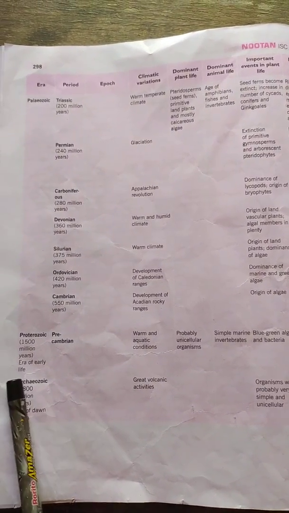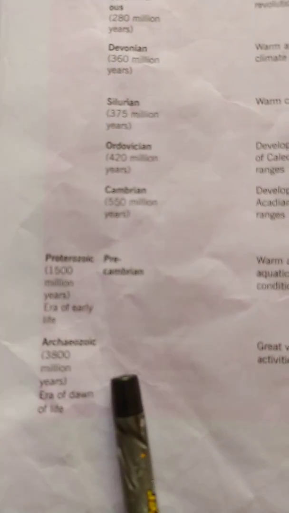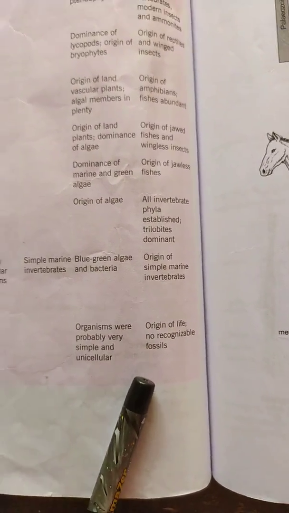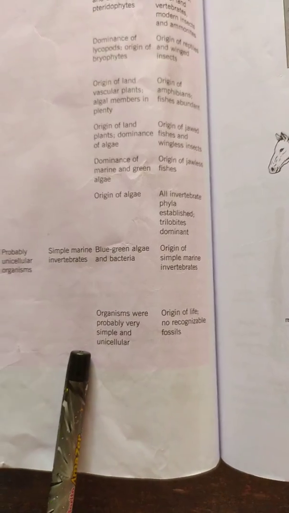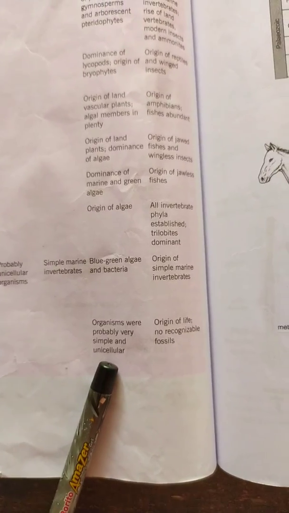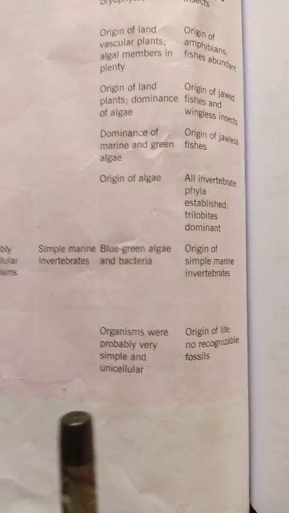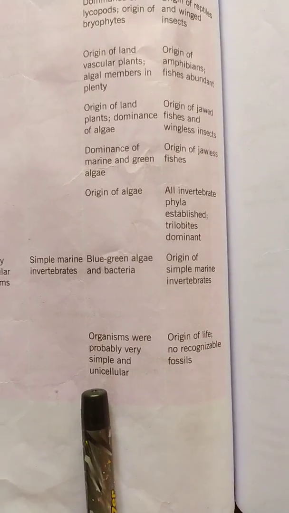Let us come to the first era, which is the Archaeozoic era. In this era, we see that there were no fossil records found because the organisms were unicellular during this time.